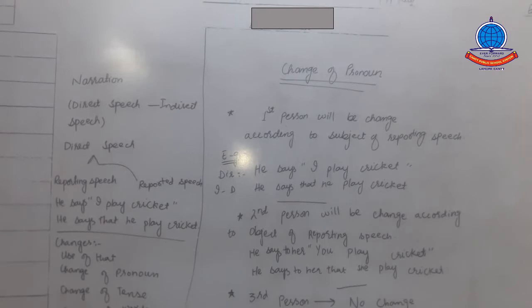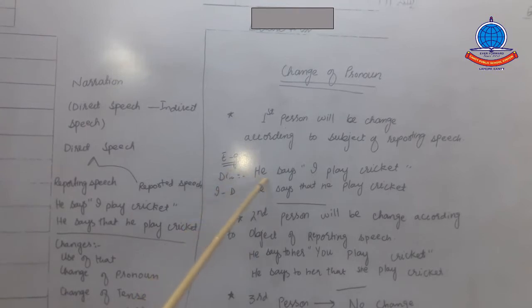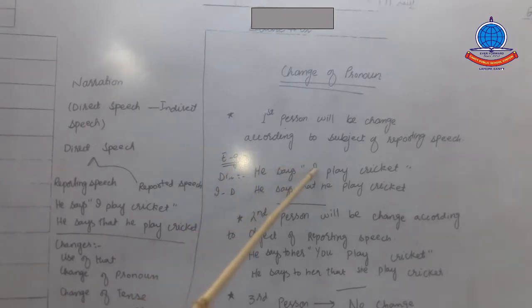Look at the first person. Actually the first person singulars are I and we. The example: the direct speech is, he says, "I play cricket." So "I" is the first person. We must always change the first person of the reported speech according to the subject of reporting speech.